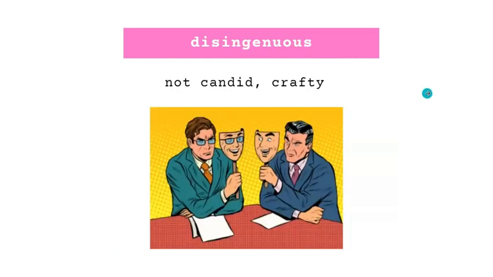Next is disingenuous, which means not candid or crafty. So you can remember it with the help of this image. Otherwise, आप इसको break करके याद रख लो. So there is a word called genius. So आप इस word को genius के साथ connect कर सकते हो. So this is genius, and this is making this genius negative.